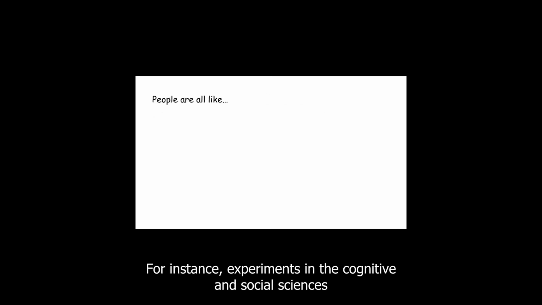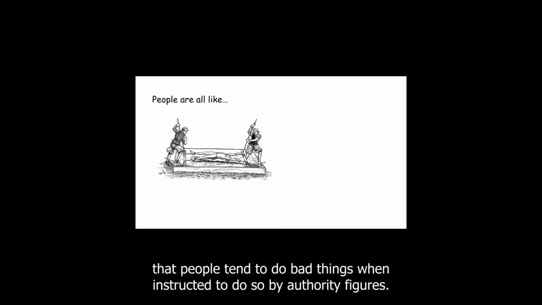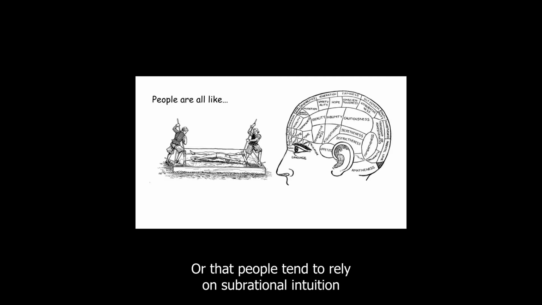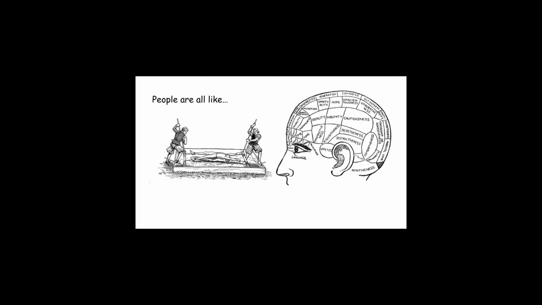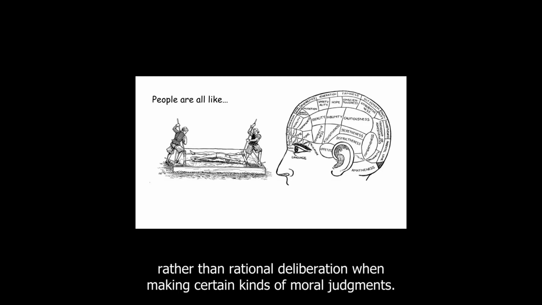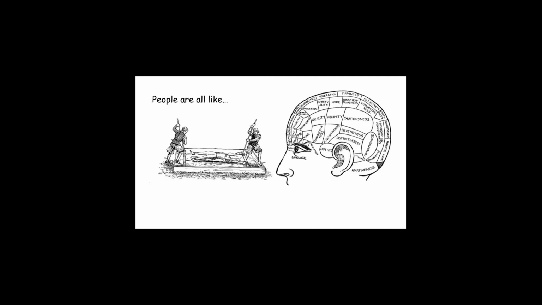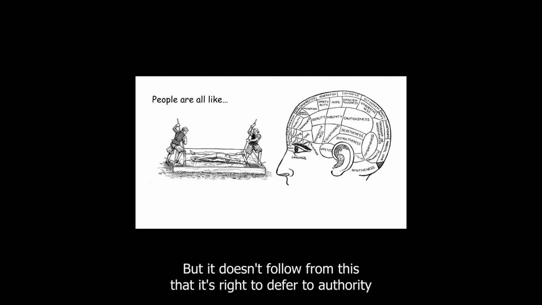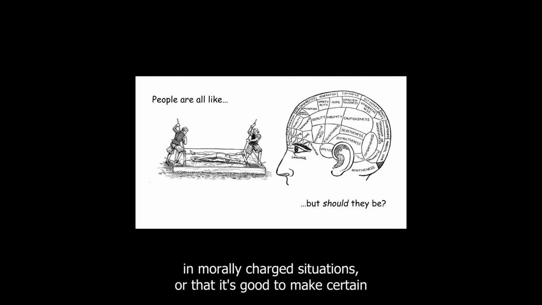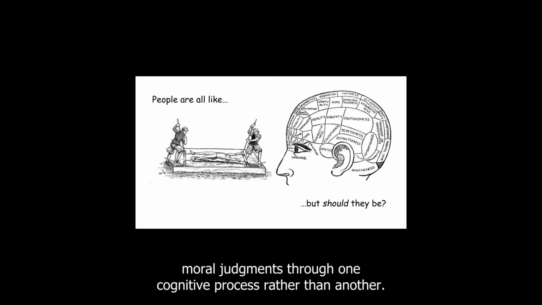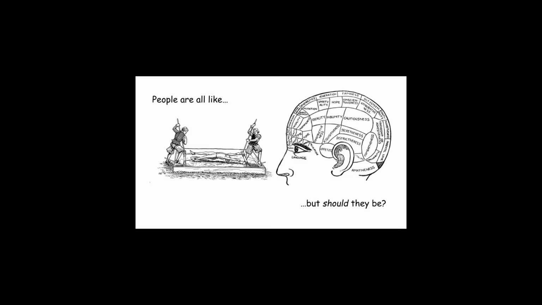For instance, experiments in the cognitive and social sciences might suggest that people tend to do bad things when instructed to do so by authority figures, or that people tend to rely on sub-rational intuition rather than rational deliberation when making certain kinds of moral judgments. But it doesn't follow from this that it's right to defer to authority in morally charged situations, or that it's good to make certain moral judgments through one cognitive process rather than another.